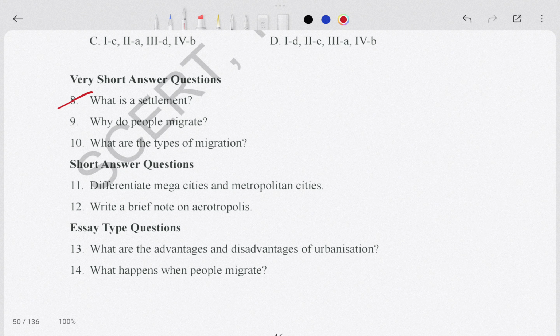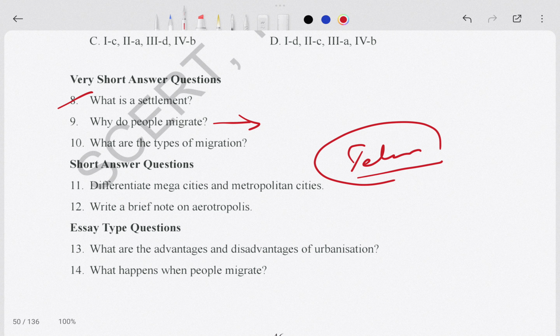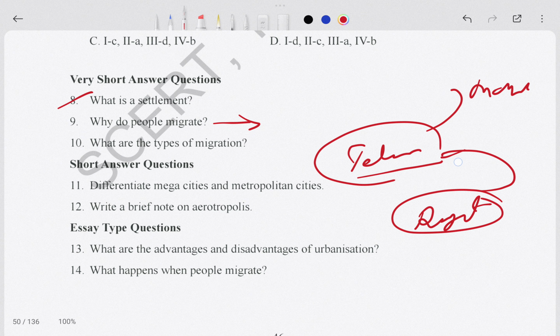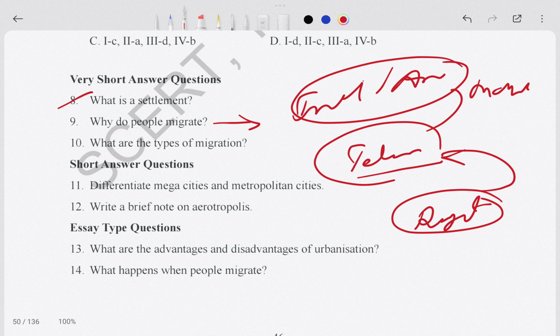What do people migrate? Migrate means the people go from one place to another place, from native place to another place. Let's suppose you are from Telangana and you migrate from Telangana to Maharashtra. Okay, so this is a migration. Like the people from Rajasthan come to Telangana, so this is a migration. Like we Indians go to America, this is migration. When we go from our native place to another place, state wise or country wise, this is called migration.